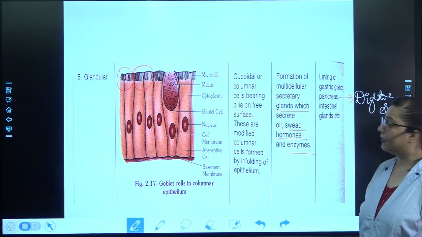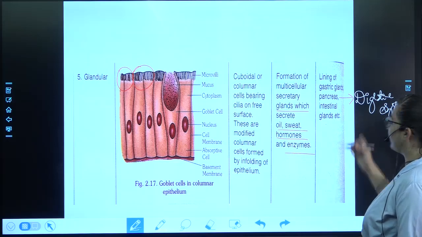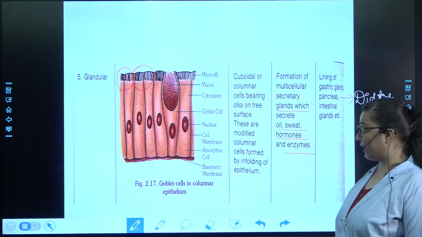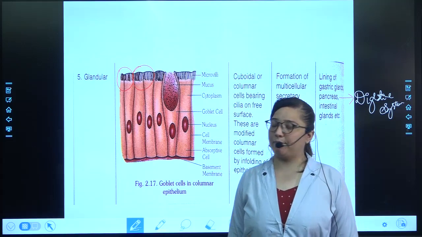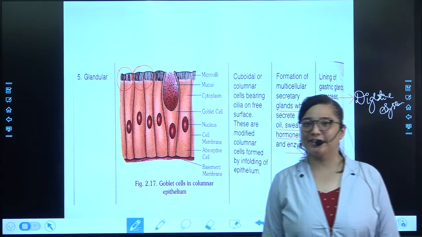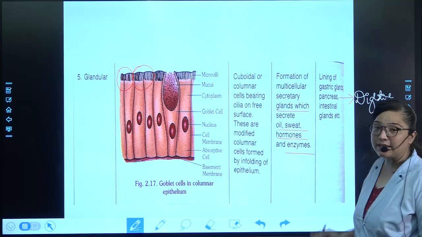Okay. So note down this one word, then we'll have a quick recap on all 5 types of epithelial tissue. Be quick. Just one word, digestive system.